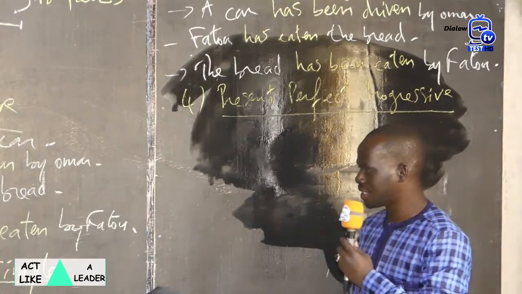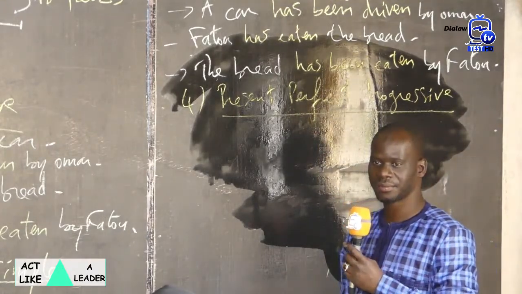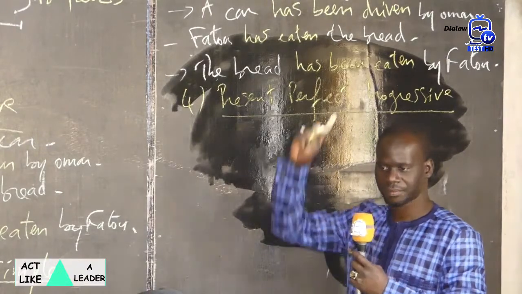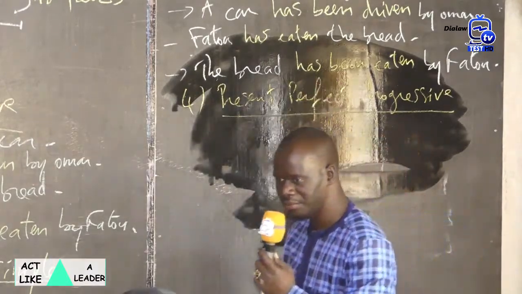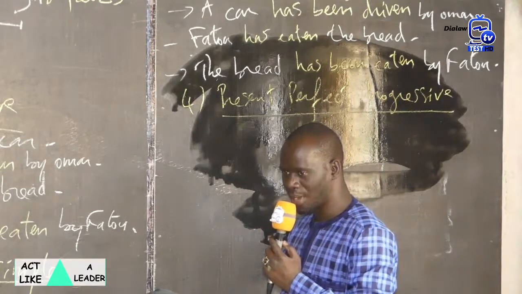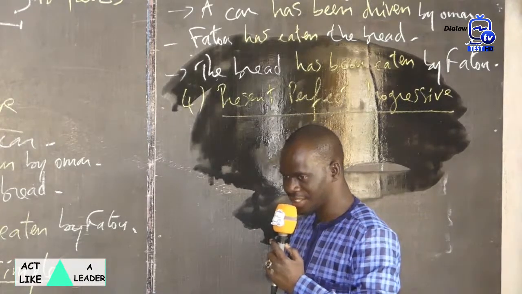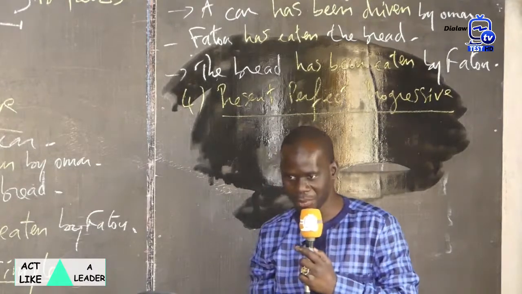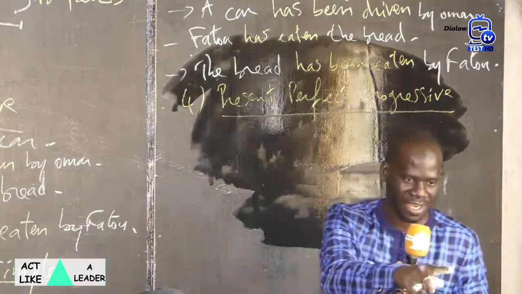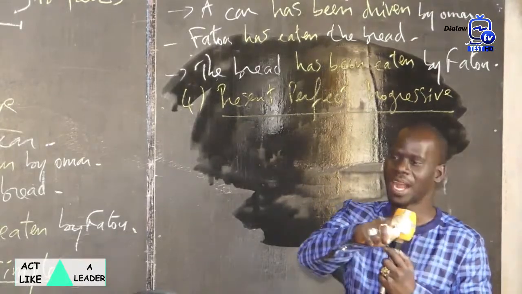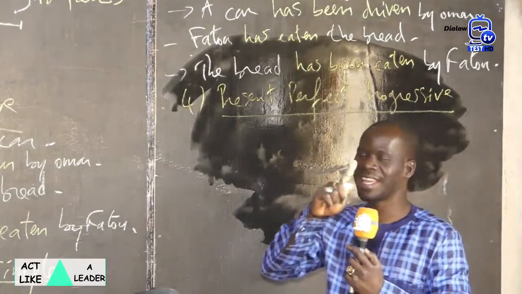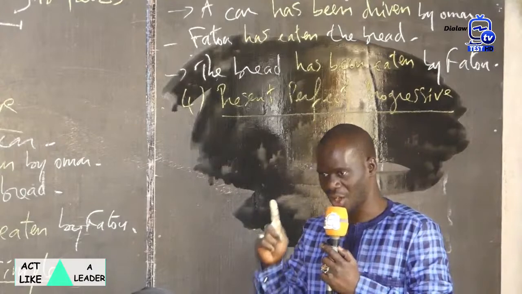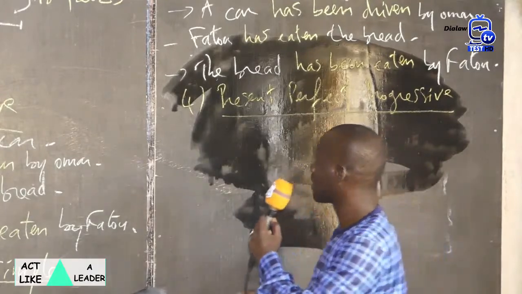Omar has driven a car. What will that give? Yes? Omar has... present perfect progressive. Omar has been driving. Omar has been driving a car.